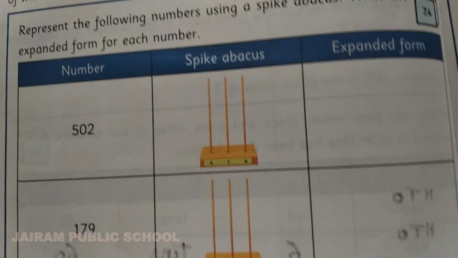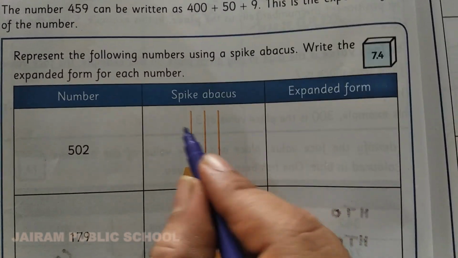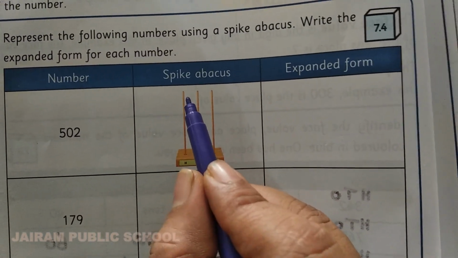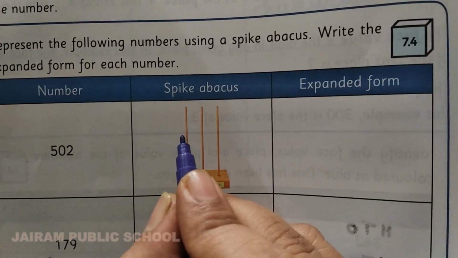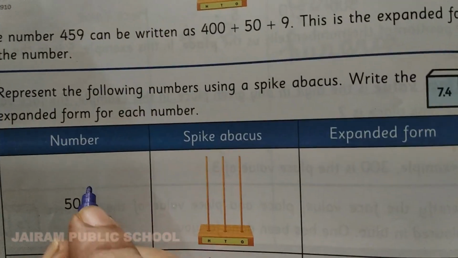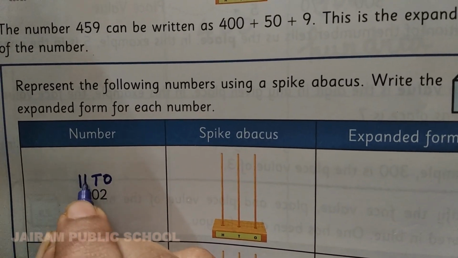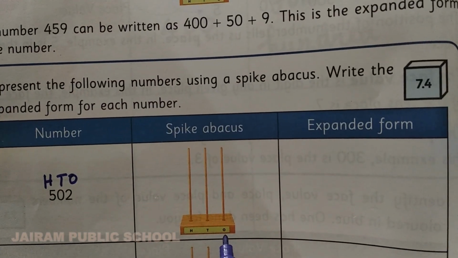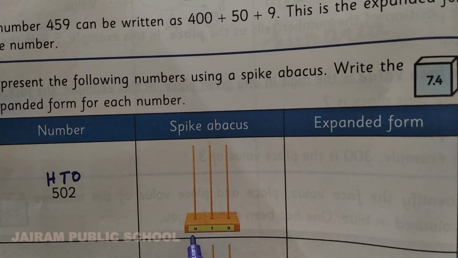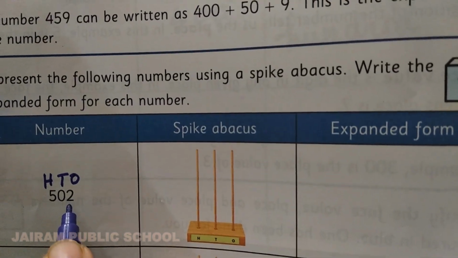Okay. So like that, in this activity you want to draw the spike abacus and the expanded form. How will you draw the spike abacus? See, 502. You have to write the ones, tens and hundreds places. See here, they have given the spike abacus with ones, tens, hundreds. In the ones place, what is the number you have, Kana? 2.